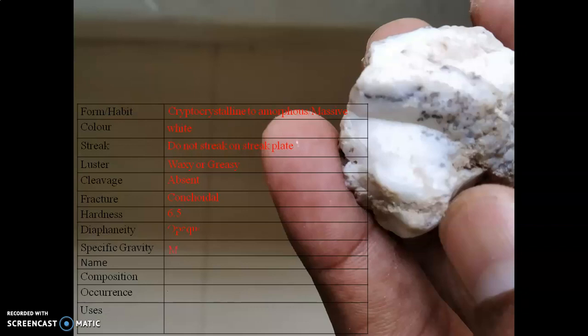Diaphanity opaque, specific gravity low to medium, I can say 2 to 2.6. Name: opal. Chemical composition is also slightly different, SiO2·nH2O. It is hydrated silica. It occurs in volcanic lava as cavity filling and is associated with volcanic activity. The mineral can be used as ornamental, as a gemstone.